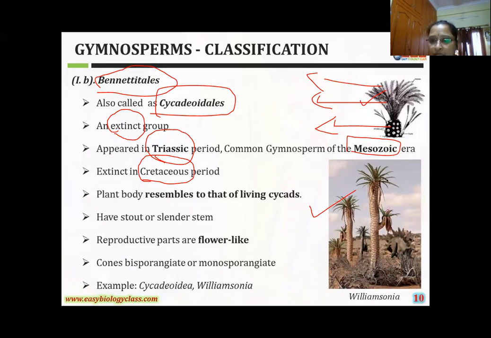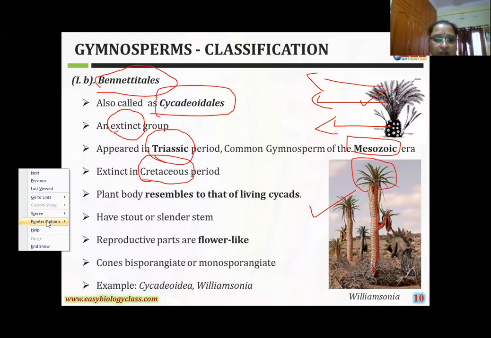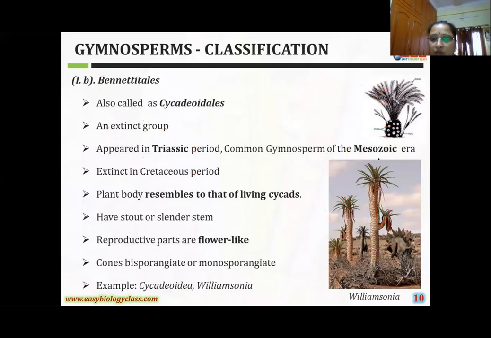Here, to compare, the stem size is very large. And see, some branching can also be observed in this one. This is also a stem part, large in size, and again these parts are leaf structures that produce the flower-like parts or reproductive organs.